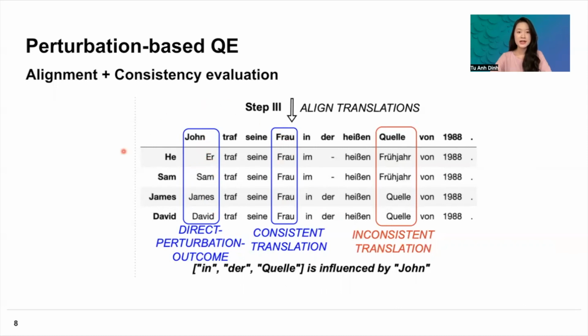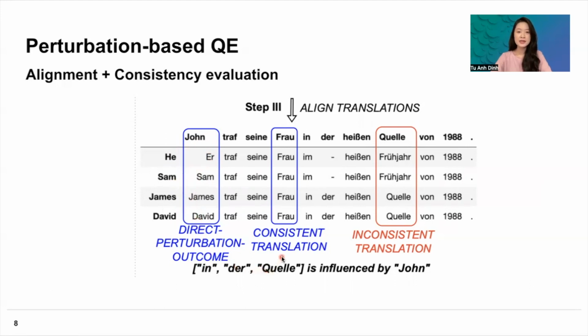Here we try to categorize the different tokens in the original translation into one of three categories. The first one is direct perturbation outcome. So this is the column that is directly translated from the perturbed source word. So it is likely to have a different version across all the perturbed translations. So recall that we replaced the source word John with he, Sam, James, and David. So in this column, it would have different versions corresponding to the perturbation in every row.